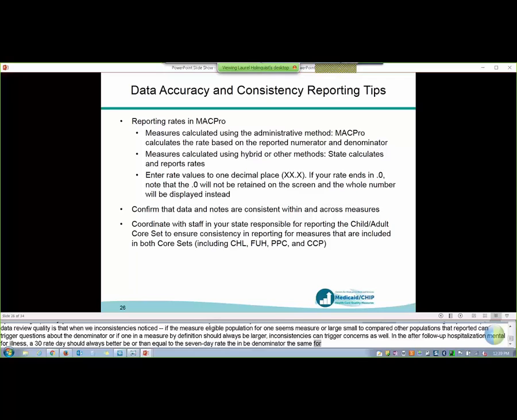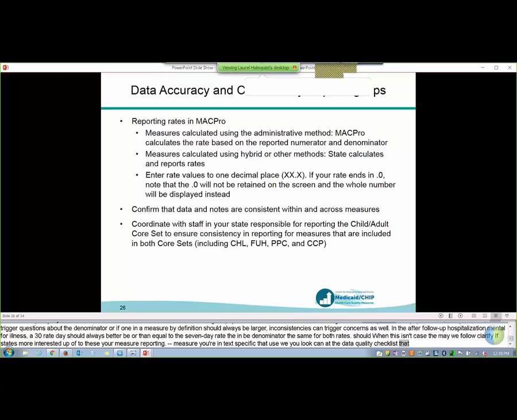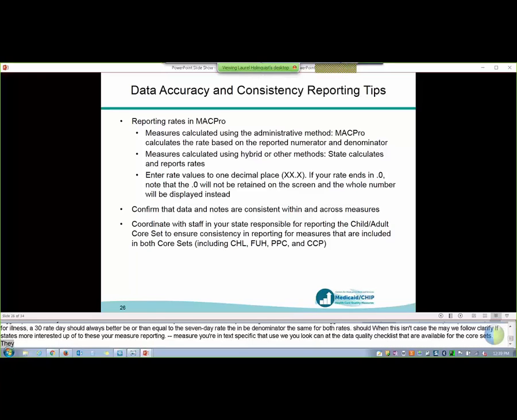If you're interested in some more of these measure-specific checks that we use when we're reviewing the data, as Alison mentioned, you can look at the data quality checklists that are available for the child-adult core sets. And these checklists list a lot of the checks that we look for in our reviews, and they can be a really great resource as you're reviewing your state's data. Next slide, please.